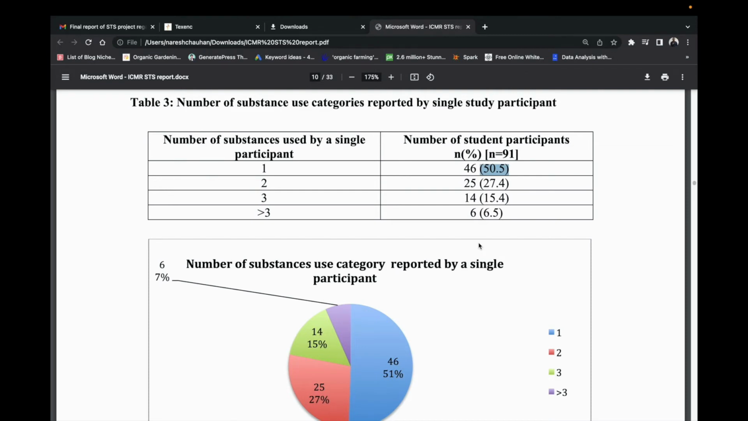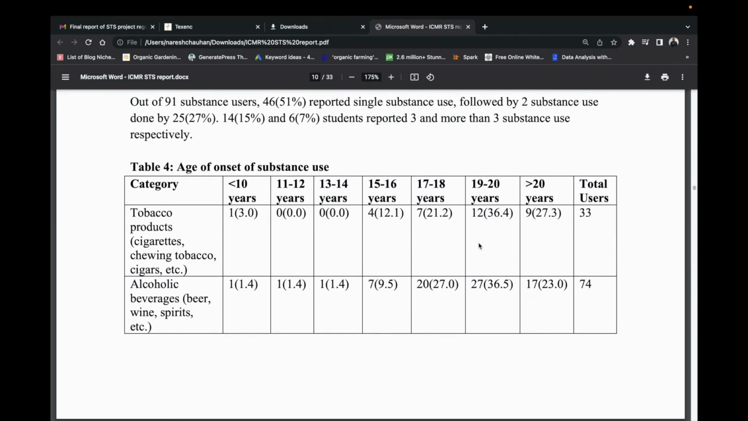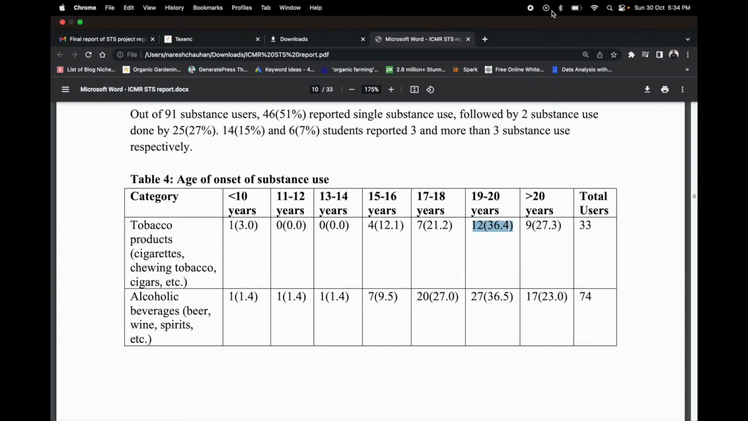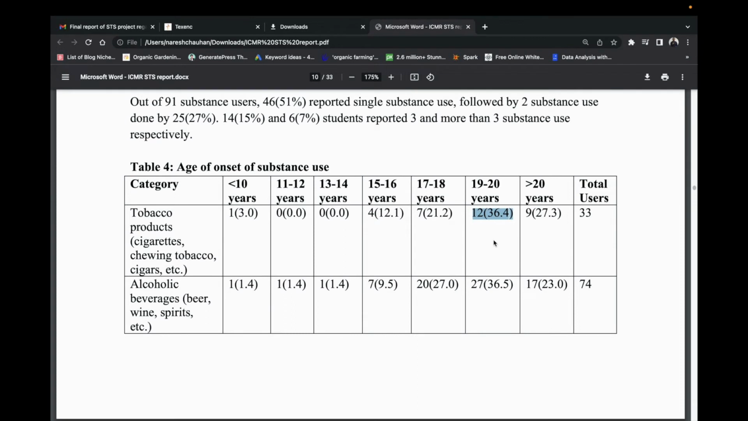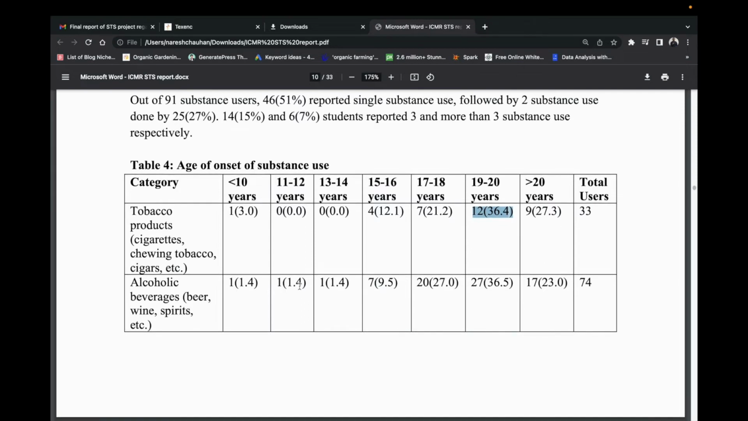Then here we have Table 4, age of onset of substance abuse: substance use, tobacco product, and the age of onset. Majority, we are interested in percentage. So out of 33, 36, the majority percentage is 36.4, that is 12, in the 19 to 20 years age group, followed by more than 20 years. That is how you describe your data, which is known as descriptive statistics. Similarly, we have this kind of data for all substances.